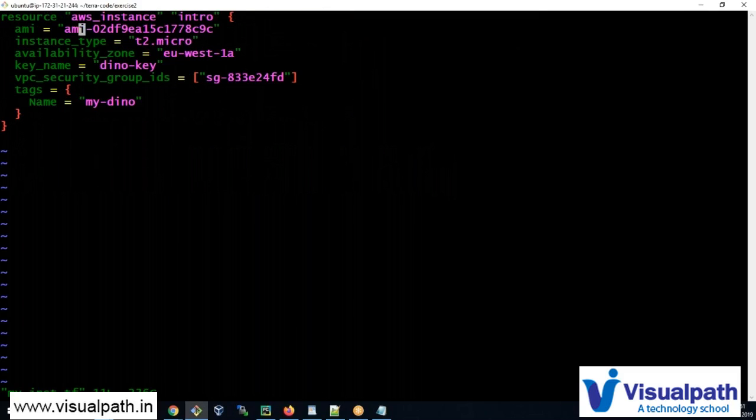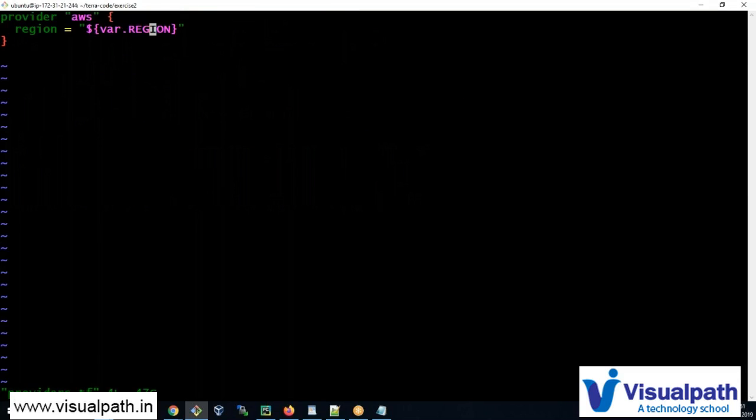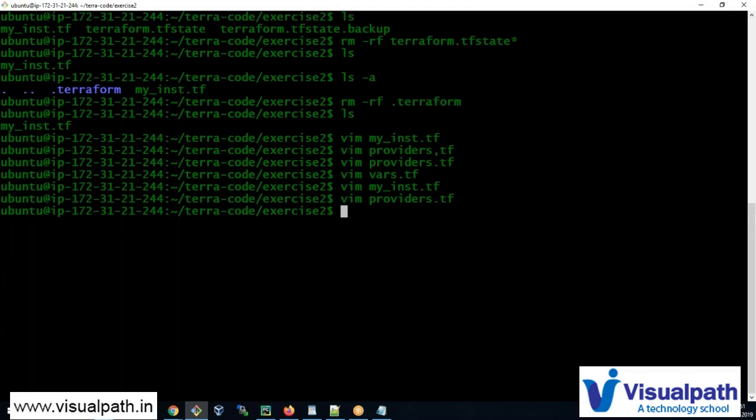But first we're going to update the providers.tf file. We've already given the variable, okay, fine. var.region. So it's going to go to the vars.tf file and get its default value. And this is going to throw a deprecation warning, which we'll see.